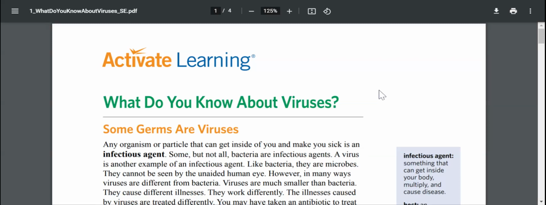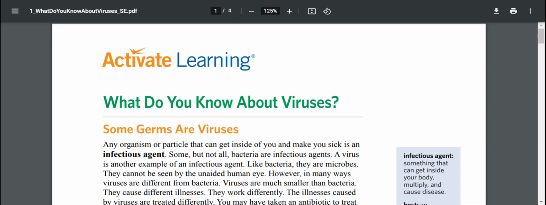What do you know about viruses? Some germs are viruses. Any organism or particle that can get inside of you and make you sick is an infectious agent. Some, but not all, bacteria are infectious agents. A virus is another example of an infectious agent.